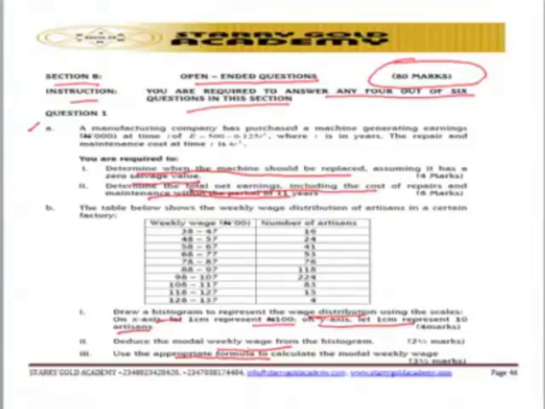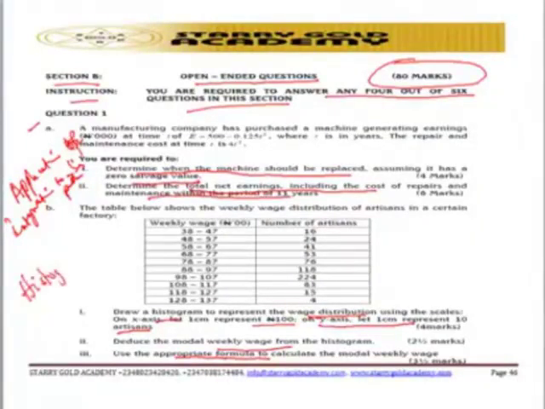This particular question is testing students on 2 basic things. We have the application of integration to a business problem, and the question number 2 also deals with representation of business information using a histogram.